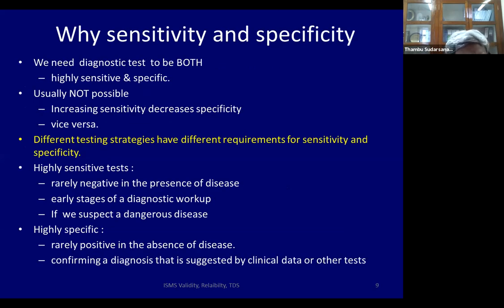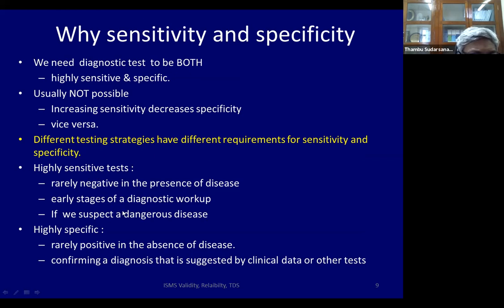So why do we need sensitivity and specificity? We need a diagnostic test to be both highly sensitive as well as specific. That's an important point. But this is unfortunately not always possible. When you increase sensitivity, usually specificity comes down. And if you increase specificity, sensitivity comes down. Now, different testing strategies have different requirements. Some tests require high sensitivity, whereas other tests require high specificity.